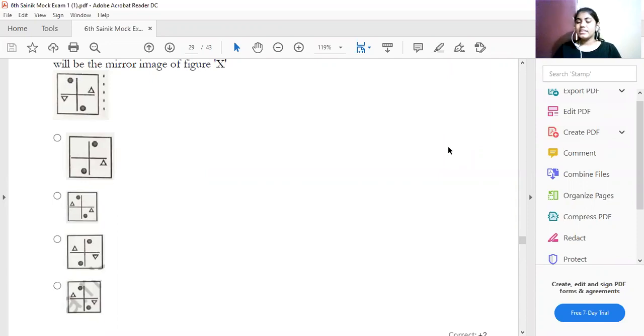See students, so far we have studied all the chapters: analogy, classification, series, coding, decoding, ranking test, directions test, rearrangement, mathematical operation, blood relation, like this. I have taught all the chapters from analogy till non-verbal test. They will not give questions from all of them. Look at this question paper. Is any question from blood relations?